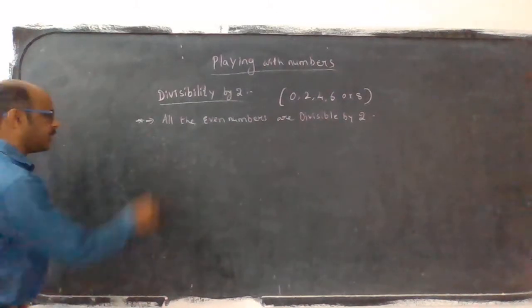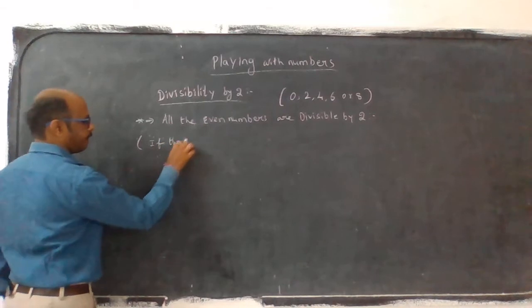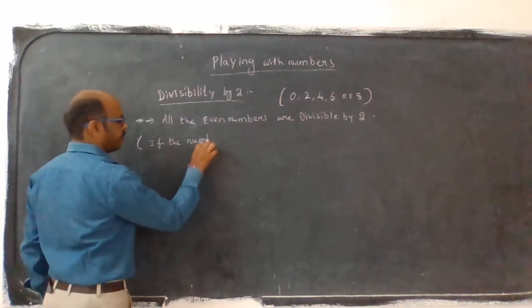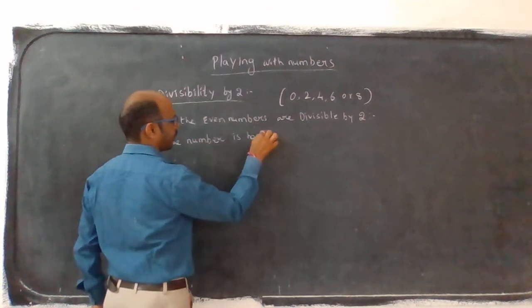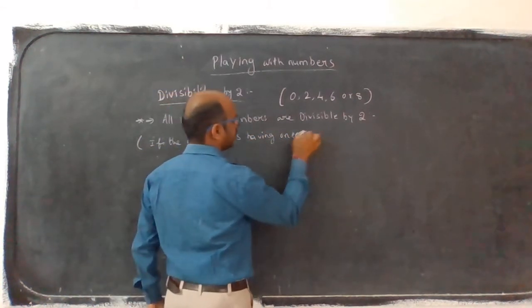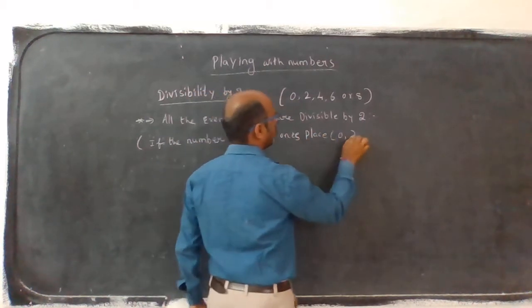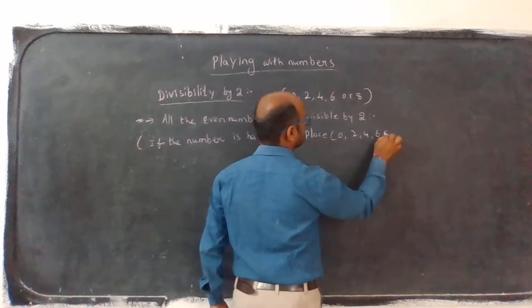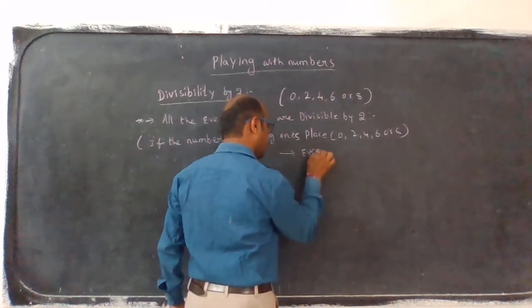If the number has 0, 2, 4, 6 or 8 in the ones place, we will call it an even number.